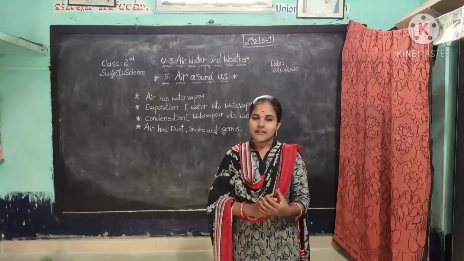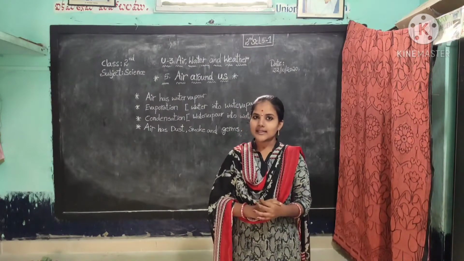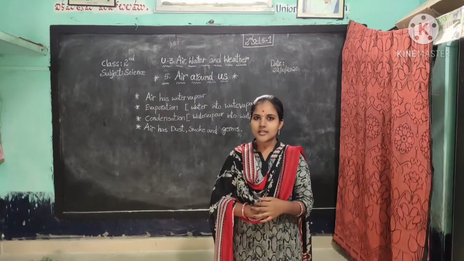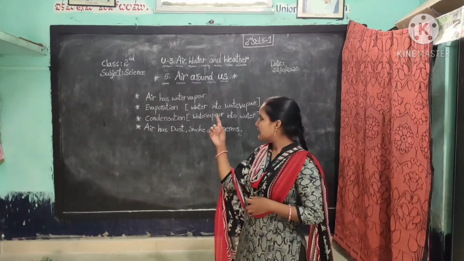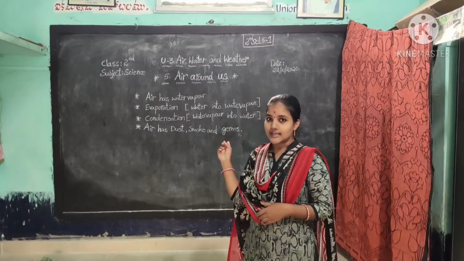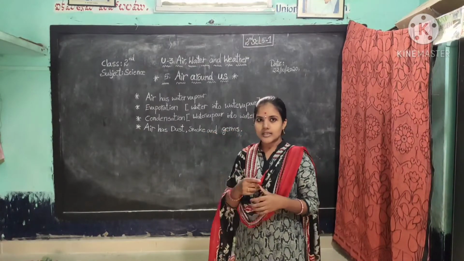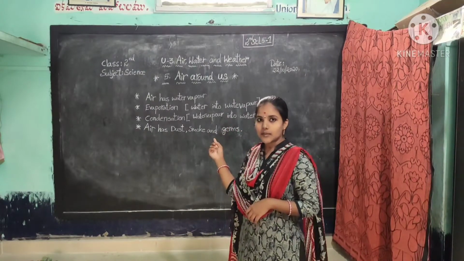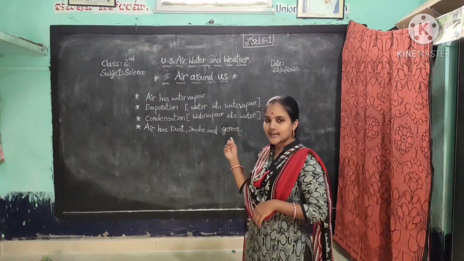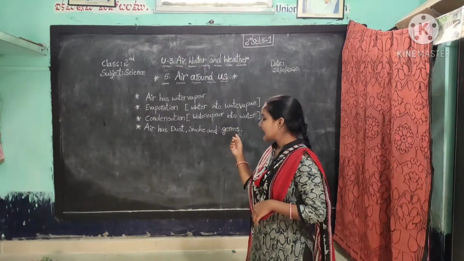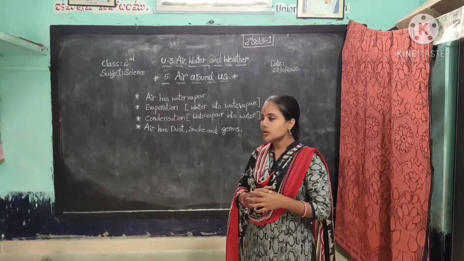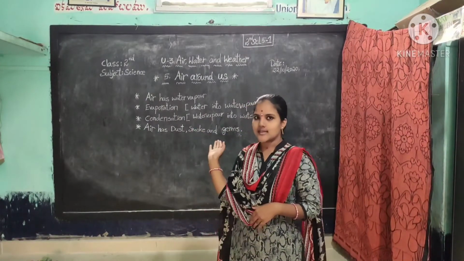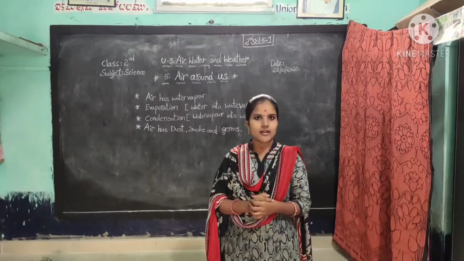Children, in our second class textbook, we completed the 4 lessons. Today, I have come up with one more science topic. That is the 5th lesson, air around us. In this topic, we learn about air has water vapor, about evaporation and condensation, and next, air has dust, smoke and germs. These are the topics we learn in the lesson. Okay, let us enter into our lesson.